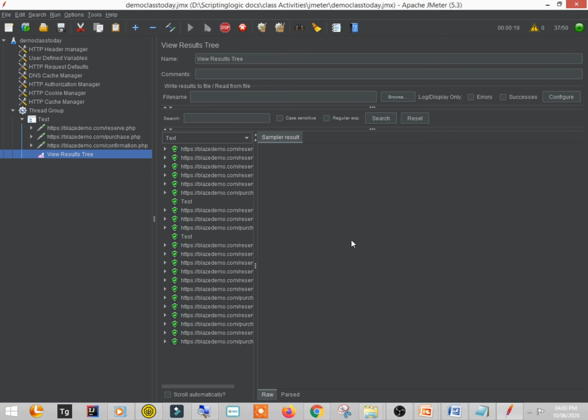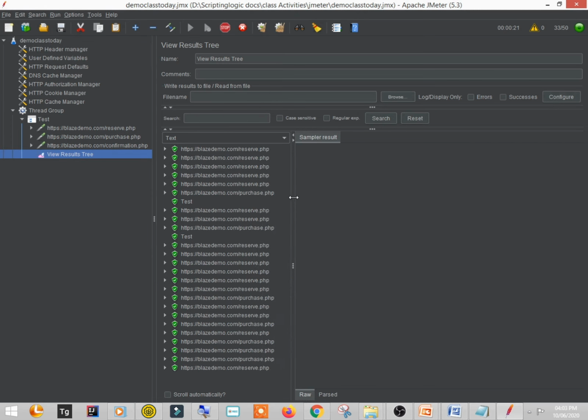See, the threads are running, so multiple users are working at a time and different operations are happening. Here you can see some red icons and some green icons. The red ones are failed. I think the test execution is completed.